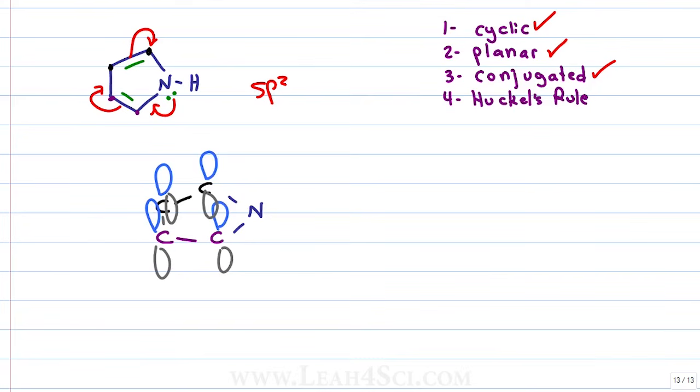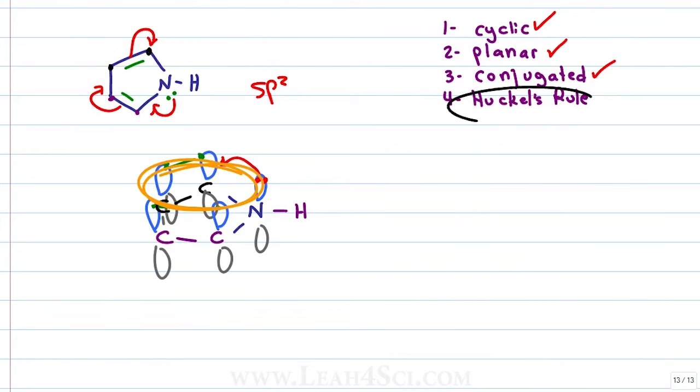If nitrogen is sp2 hybridized, that means it's going to have 120-degree bond angles between nitrogen and the things it's bound to. That puts hydrogen perpendicular to this system, facing completely out of the way. But then we have that p orbital where the electrons would sit. We've seen that we have a pi bond here and here, like this. But now nitrogen can take those electrons, resonate towards the pi bond, giving me that conjugated system.